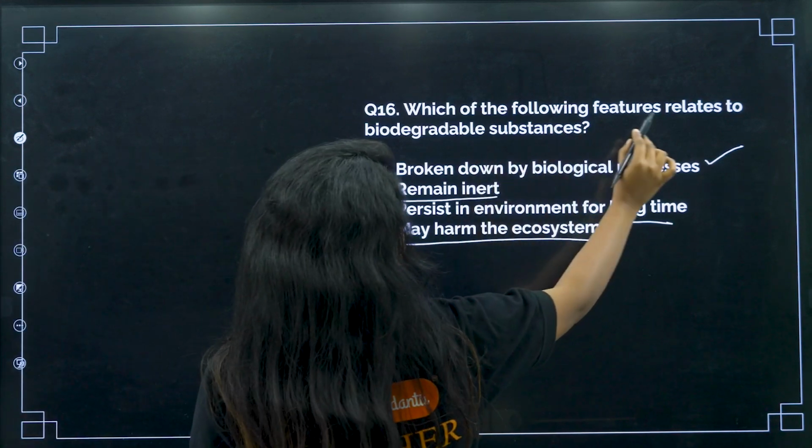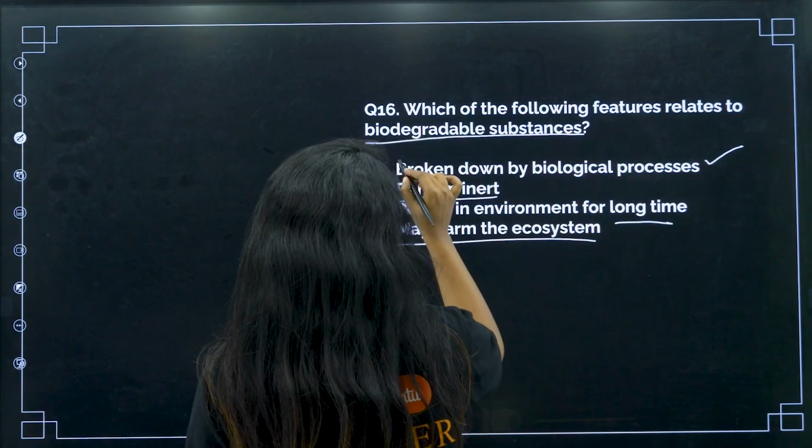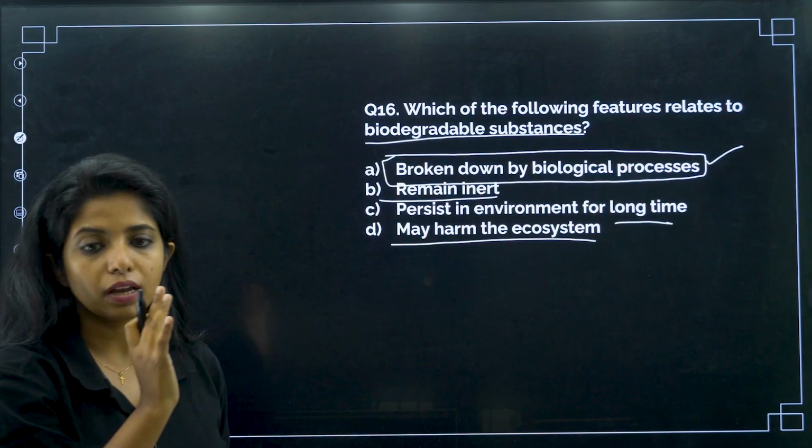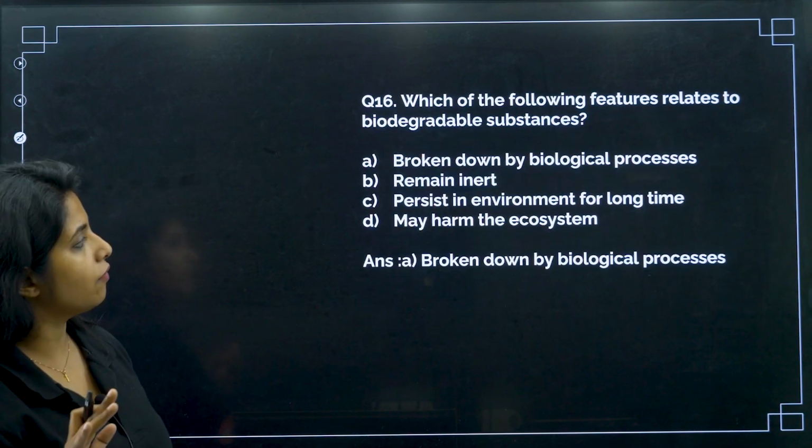So which one of the following features relates to biodegradable substances? This is the one: it can be broken down by biological processes. This is the most correct one that we are having over here.